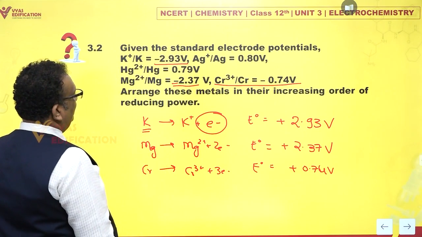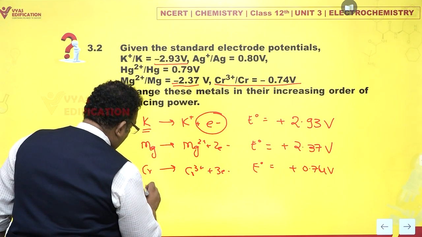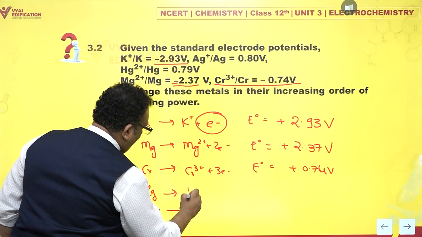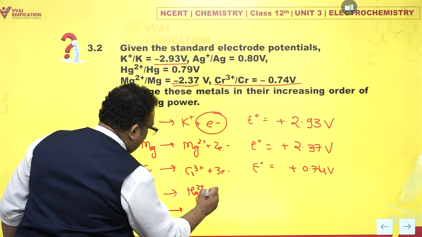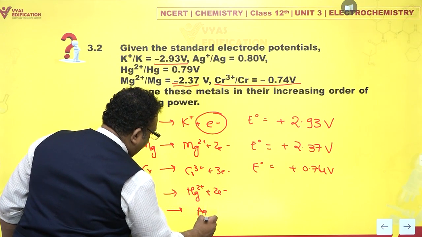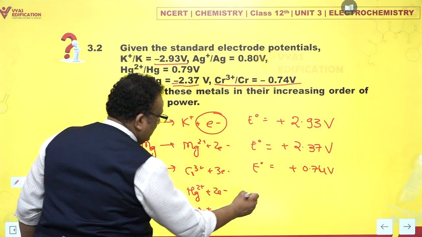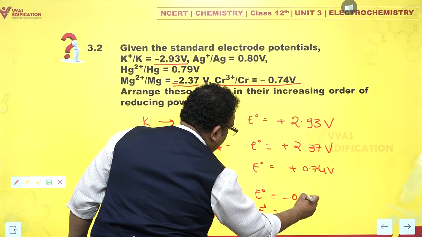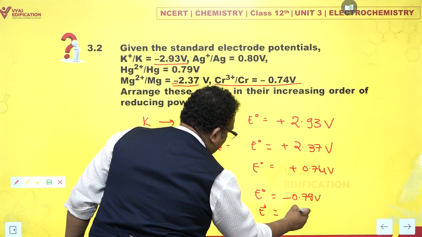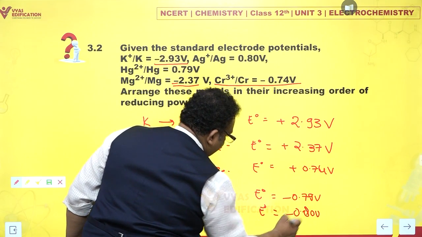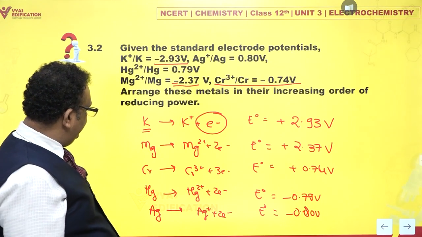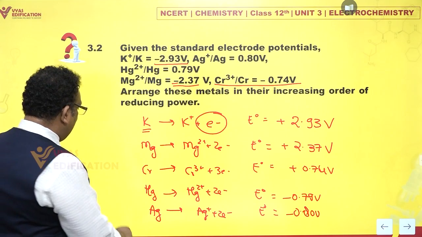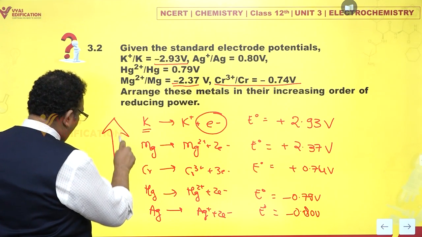If you look at the other ones, mercury and silver are more or less very close. Going to mercuric plus 2 electrons, and Ag+ plus an electron, you would find their E0s as minus 0.79, oh ugly, and minus 0.8, more ugly. Very close but still. So my dears, this is the increasing order of reducing power.